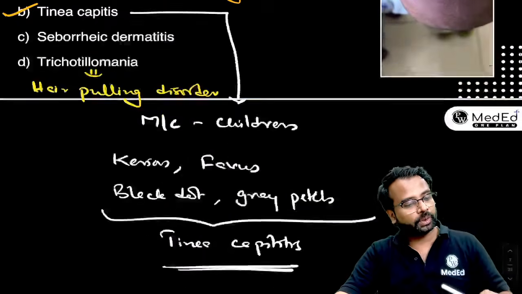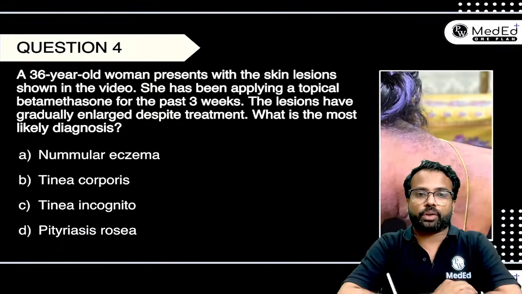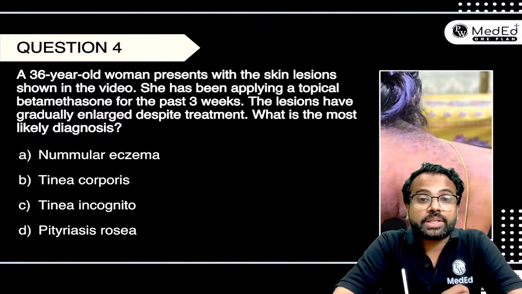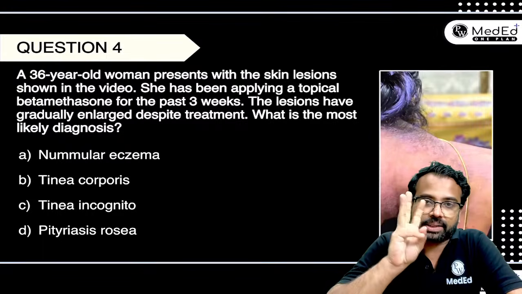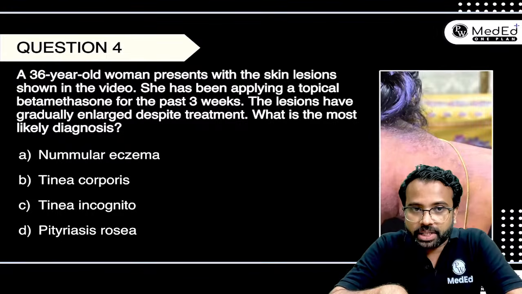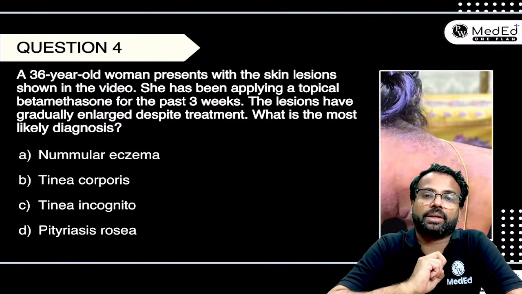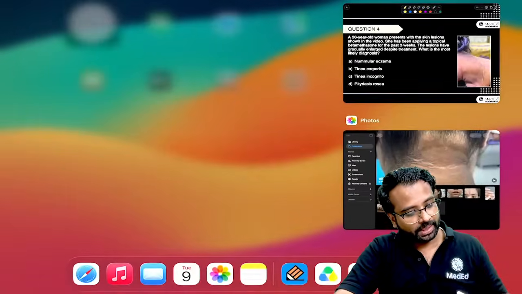Done? So now, moving to the next one. A 38-year-old woman presents with the skin lesions as shown in the video. She has been applying a topical betamethasone for the past 3 weeks. The lesions have gradually enlarged despite treatment. What is the most likely diagnosis? Now, let's see the video as well.